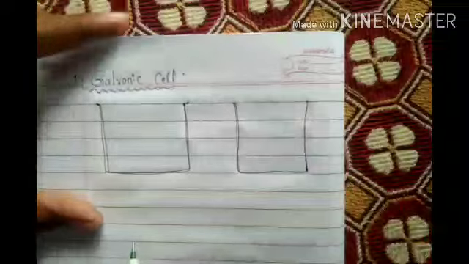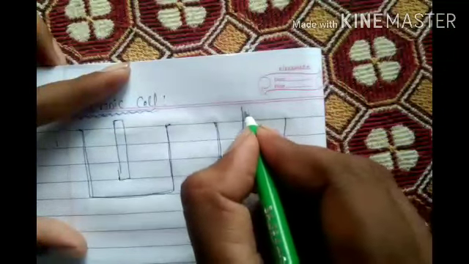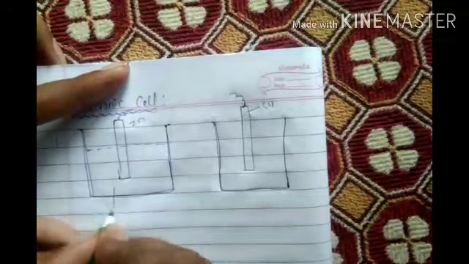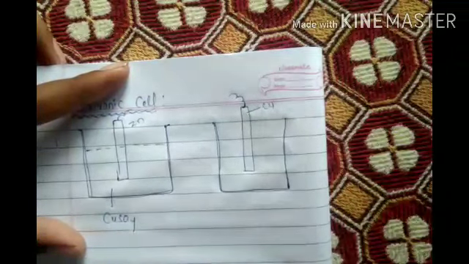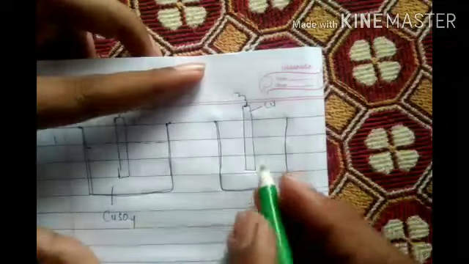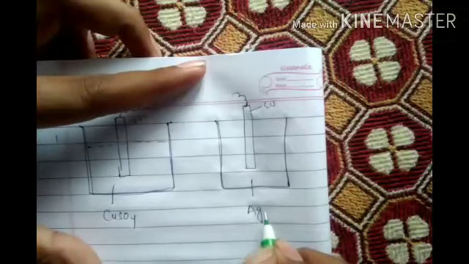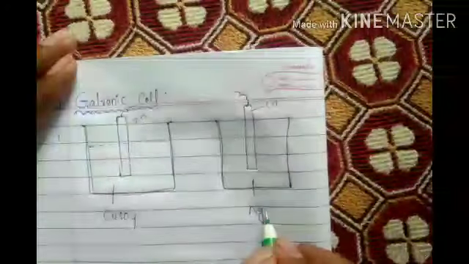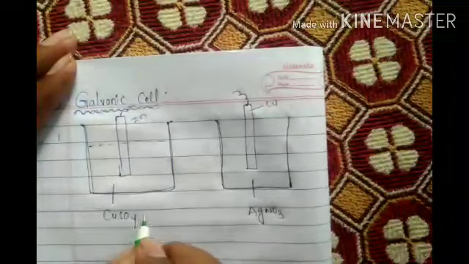So two beakers I have taken. Here a zinc rod I am taking, and here a copper rod I am taking. Cu rod, zinc rod. In the solution, what am I taking? CuSO4 solution I am taking here, and here AgNO3 solution I am taking.